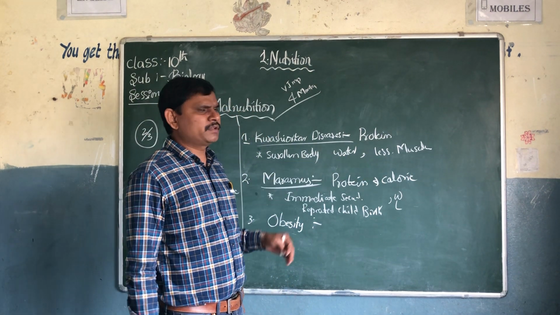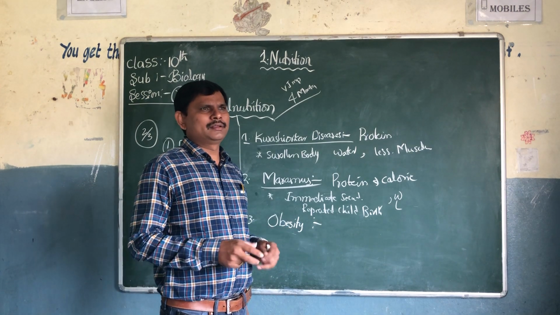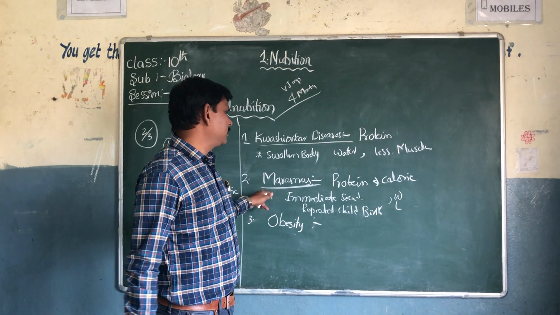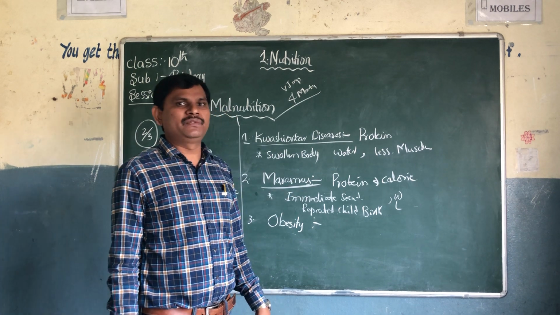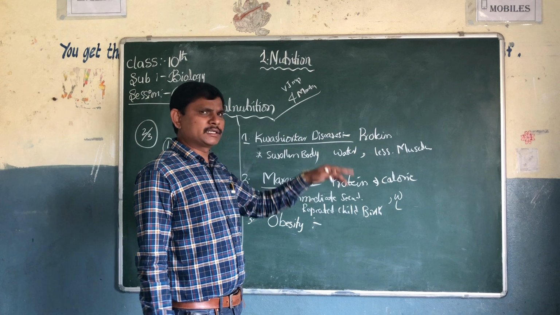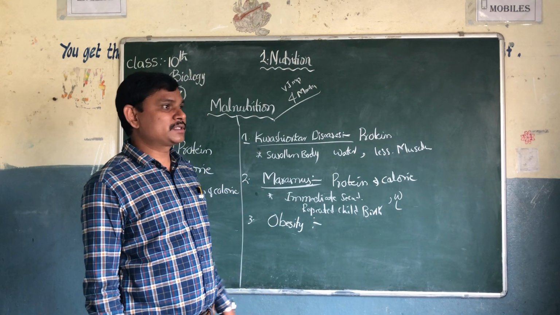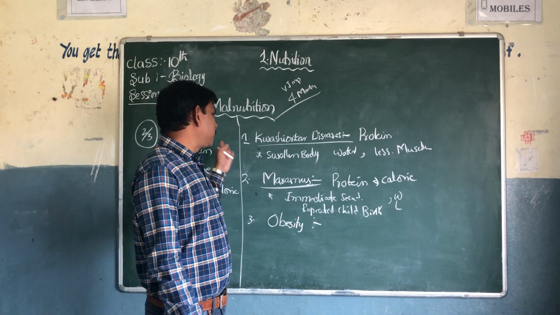They also suffer with diarrhea. They have scaly, dry skin. So these are the signs of marasmus, protein and calorie deficiency in the balanced diet. Immediate second pregnancy, repeated childbirth. This type of people suffer with this marasmus.